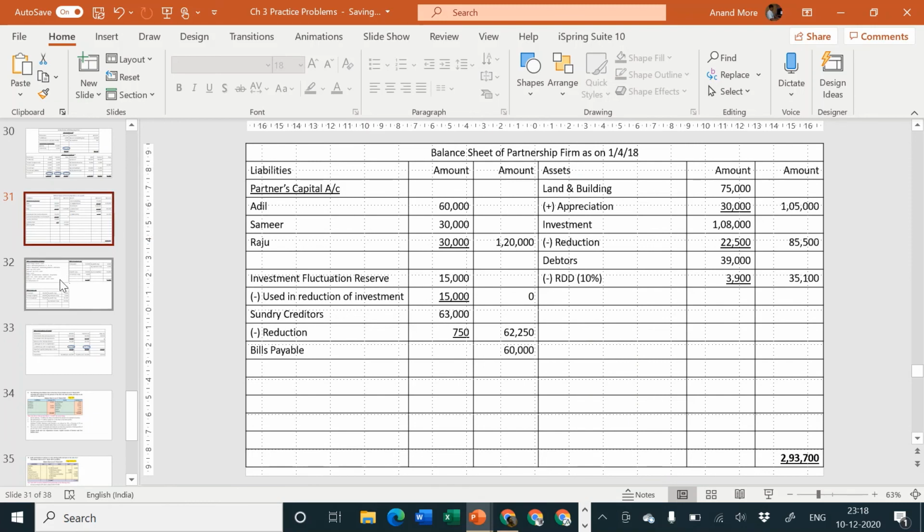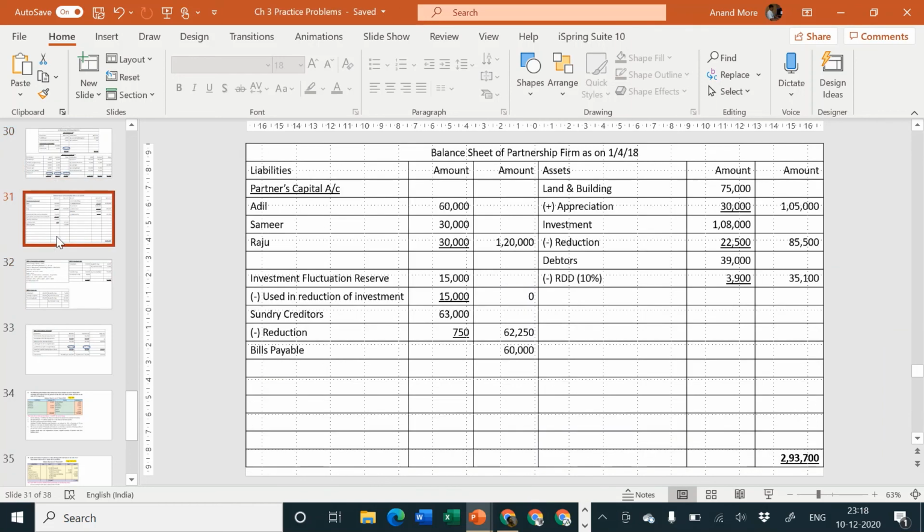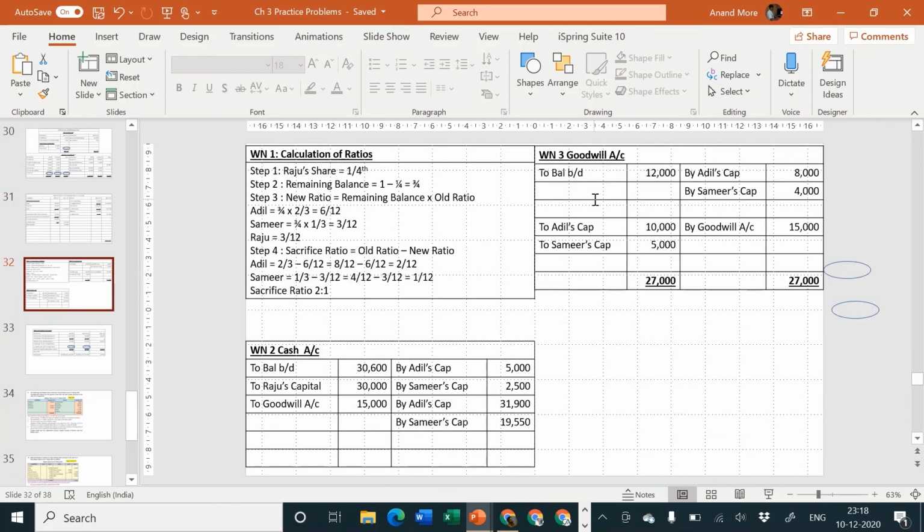Now any account is pending? Let me check. Revaluation is over. Partners capital is over. This is balance sheet, and then there are ledger accounts. Goodwill account is tallying. Very good, no problem. 12 plus 15 is equal to 27. 8 plus 4 is equal to 12 plus 15 is equal to 27.